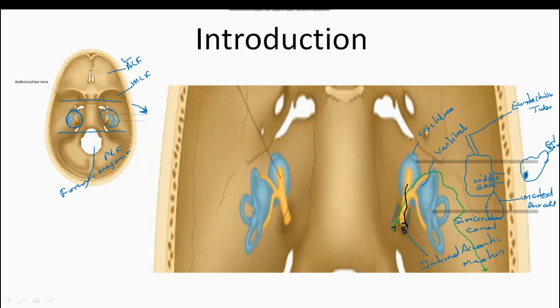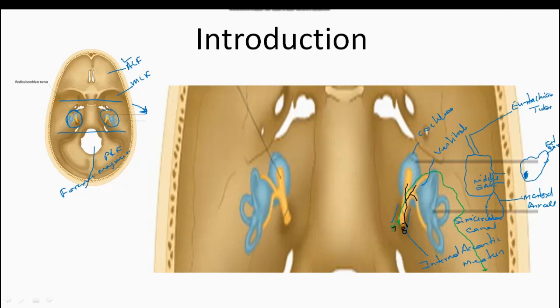This part is the cochlear part and this part is the vestibular part. This cochlear part enters the cochlea through the base of the modiolus. What is the modiolus?